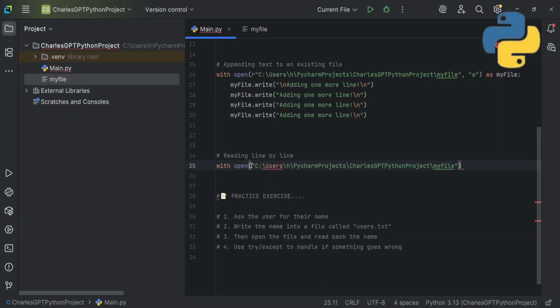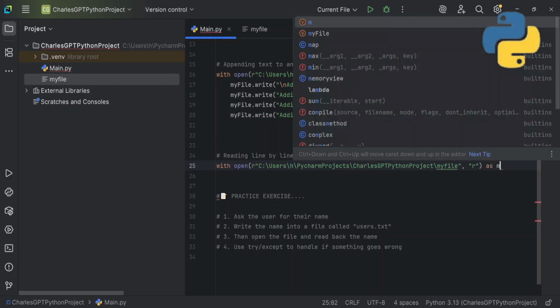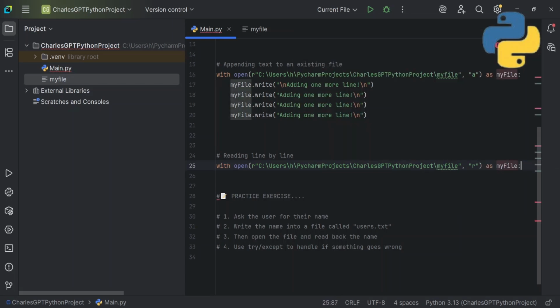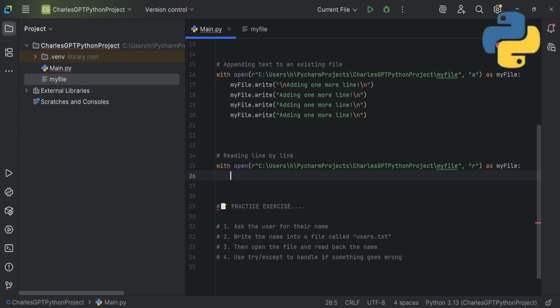Then I will change it as a raw string so it will escape everything. Then the next thing, comma, then what do you want to do? You want to read the file. Read it as what? As my file. Then we'll remember a semicolon and indentation.